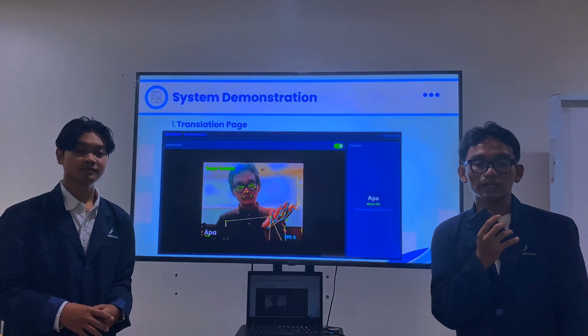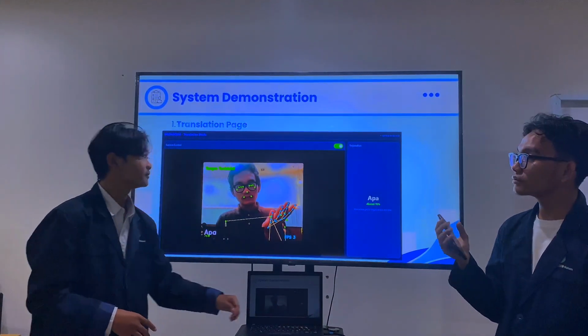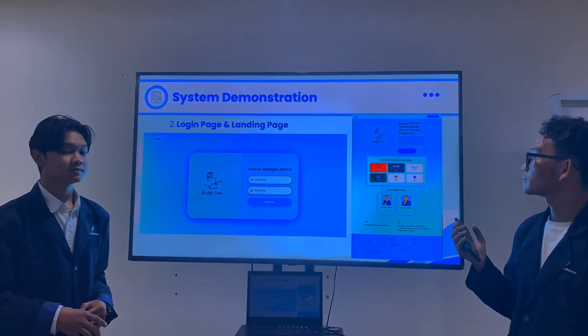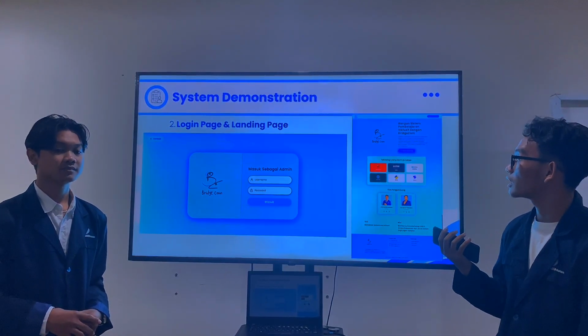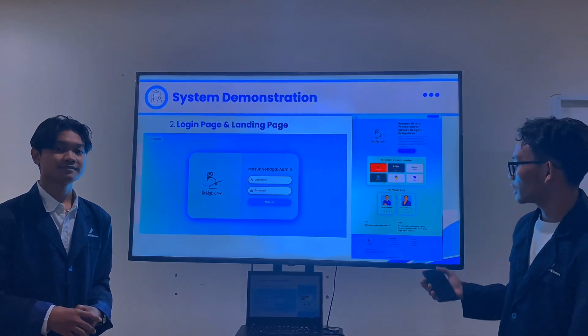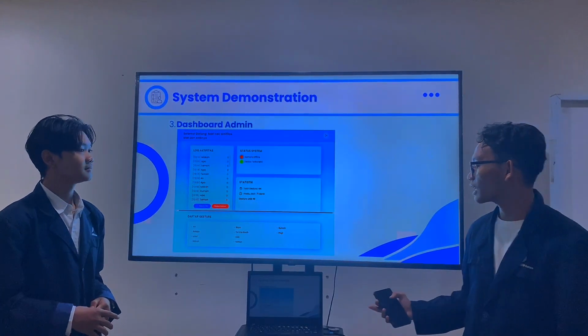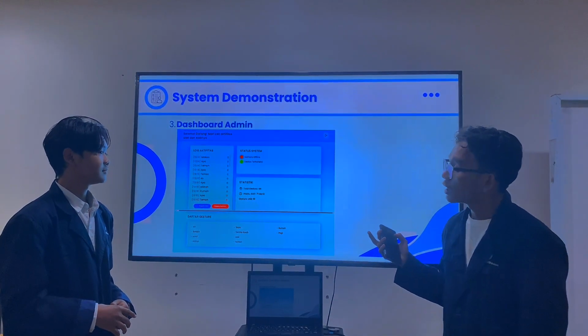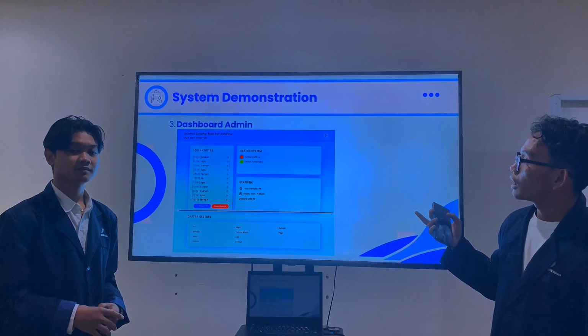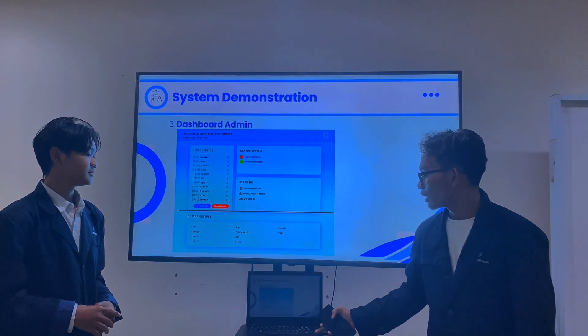The landing page and admin login. This is the admin login and landing page. This is the admin dashboard for managing the activity log and the system.